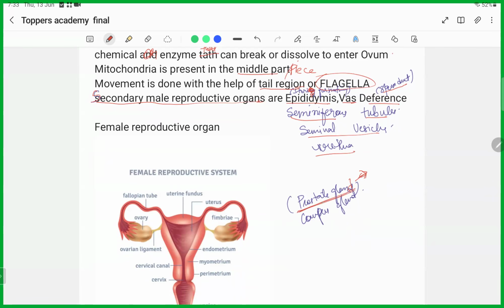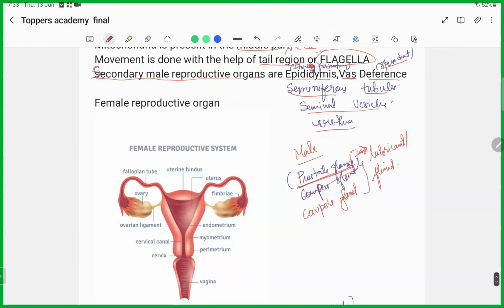Then there is another gland known as Cowper's gland. What is the function of the prostate gland and Cowper's gland? The function is to produce lubricants or fluid, so they will help in the process of ejaculation. These act as accessory glands to help in ejaculation and in the process of sperm formation. That is about it.